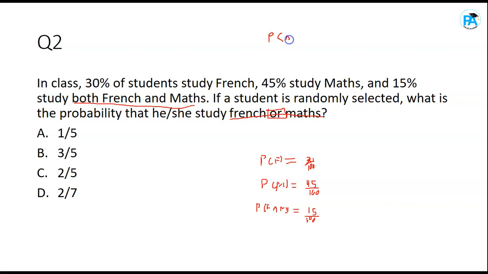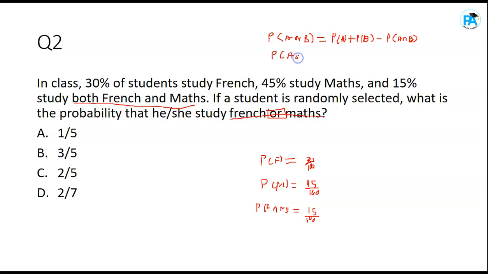The addition rule states that probability of A or B, or can also be union, A union B, should be equal to probability of A plus probability of B minus probability of A intersection B. Probability of A or B, A union B, is equal to probability of A plus probability of B minus probability of A intersection B.